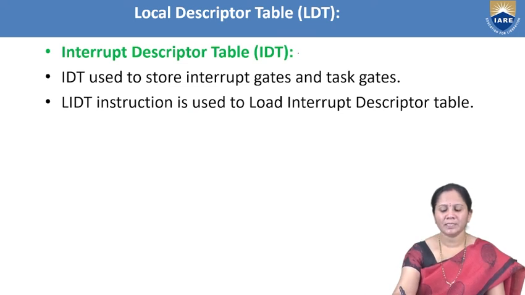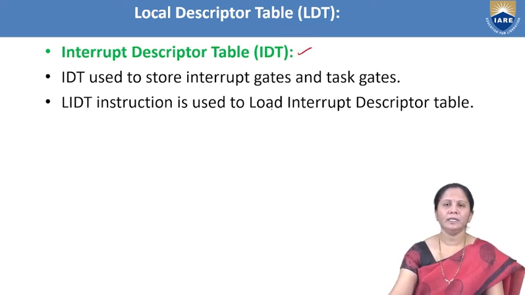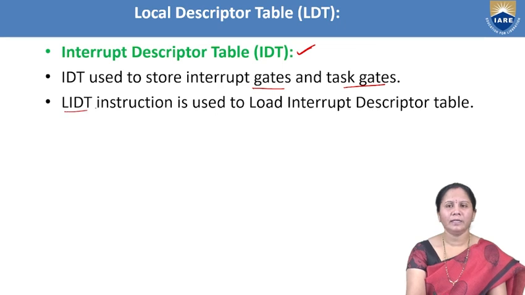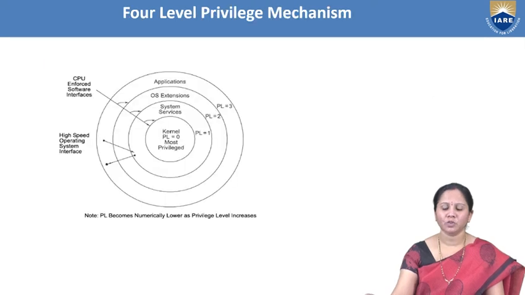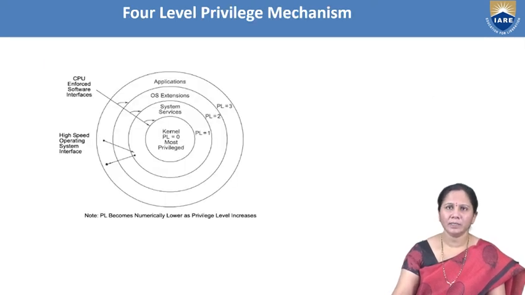Another descriptor table is the IDT. Here IDT stands for interrupt descriptor table. The information related to interrupts, like interrupt gates and task gates, will be present in this descriptor table. You can call LIDT as an instruction to perform the load interrupt descriptor table operation. So that is about the 3 descriptor tables.